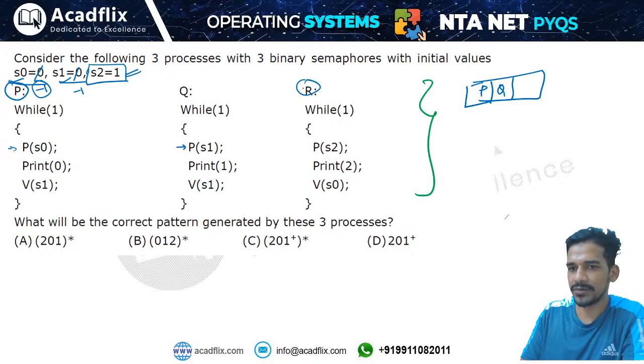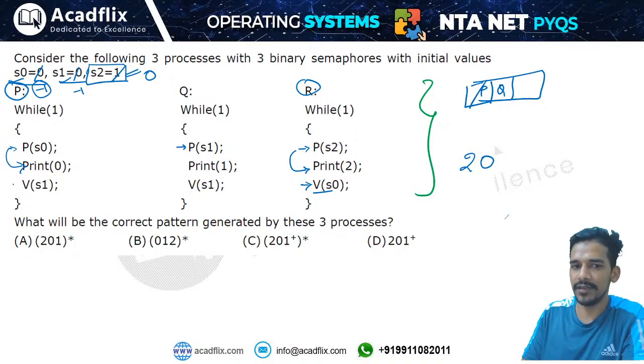Now our process comes. Our process will apply the wait operation on semaphore 2. This will become 0. Value is less than 0? No. That means this process will enter into the critical section. It will print 2. Then it will apply the signal operation on the semaphore 0. That means any process which is waiting for semaphore 0 will be removed from the block list and will start executing. That means now this process will start executing and it will print 0.